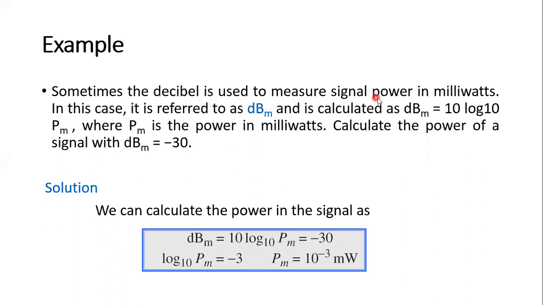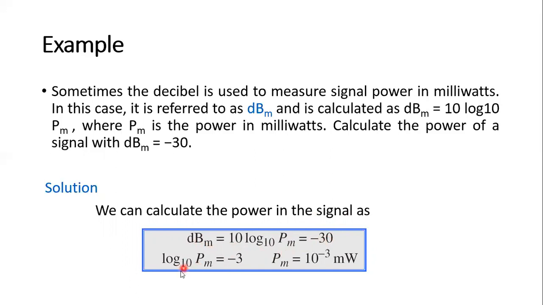Sometimes the decibel is used to measure the signal power in milliwatts. So it is denoted by dBm and is calculated as 10 log 10 Pm, where Pm is the power in milliwatts. Now calculate the power of a signal with dBm equal to -30. We can calculate the power in the signal as dBm equal to 10 log 10 Pm. So this is given as -30.